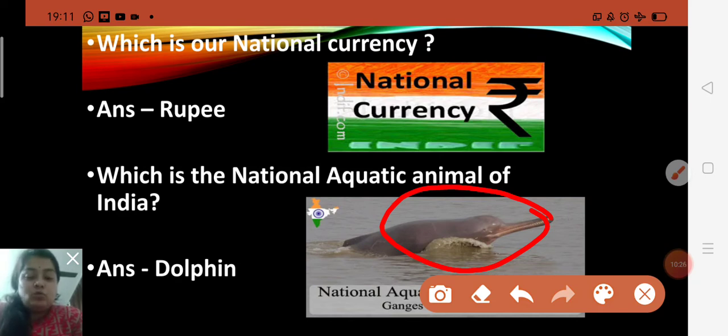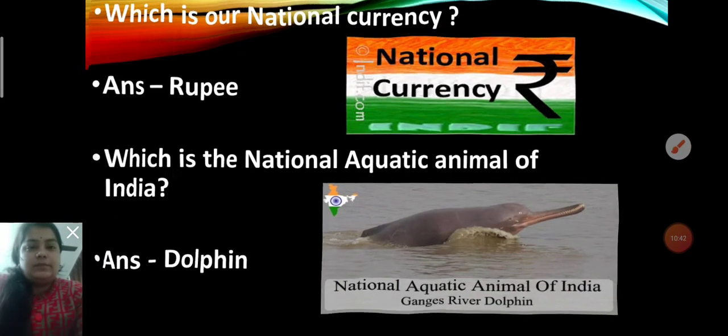Dolphins have smooth rubbery skin and are usually colored in some mixture of black, white and grey. Okay, so this is the picture of a dolphin. Now next one, children, move to the next.